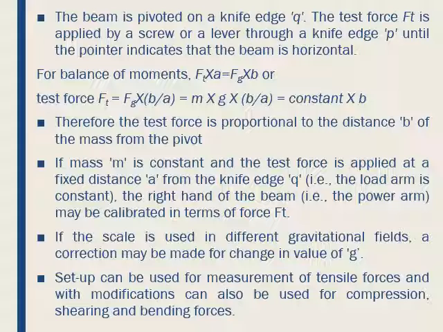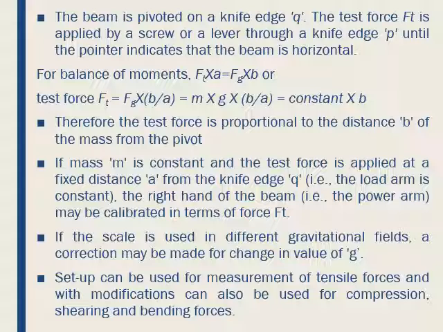So, this setup can be used for measurement of tensile forces, compression, shearing, and bending forces. Also, this machine can be used for measurement of unknown forces. Suppose force Ft is produced by unknown mass m1, therefore Ft is equal to m1 into g.